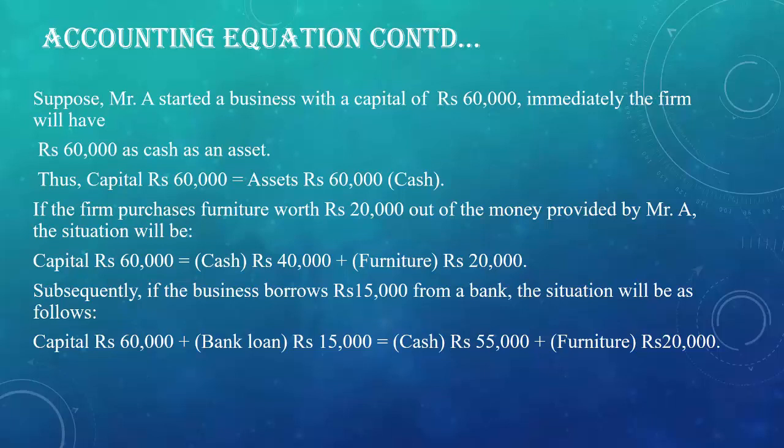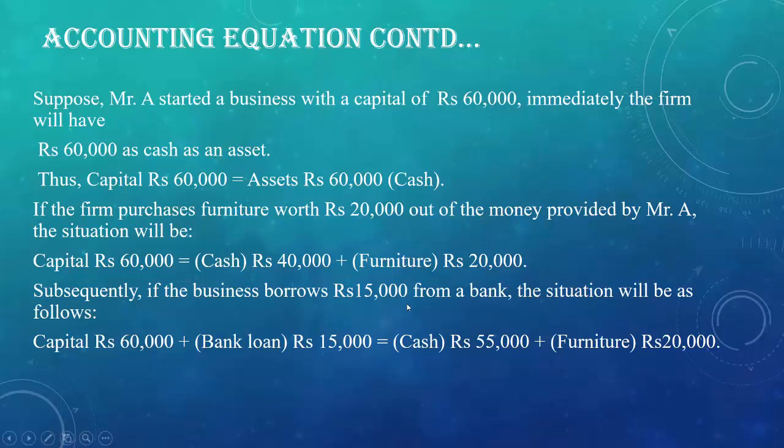Now if business borrows rupees 15,000 from a bank, so rupees 15,000 is a liability. As per the accounting equation, capital plus liabilities is equal to assets. Capital is of rupees 60,000, that will remain same. Now a new item will be added with the capital. That is bank loan, and bank loan is a liability. It is an obligation which the business has to pay sooner or later. As the business receives cash from the bank of rupees 15,000, automatically cash will rise by rupees 15,000. Now the new amount of the cash will be 55,000.